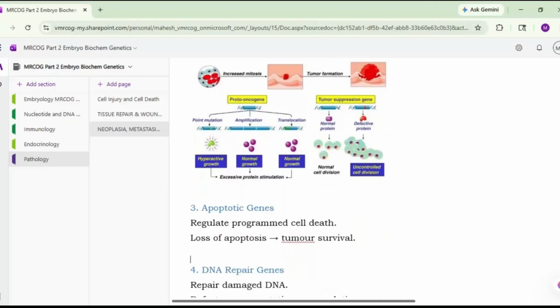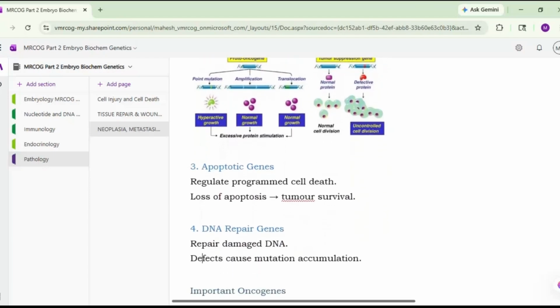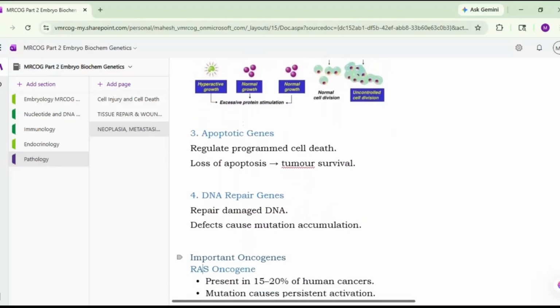Okay, normally in cell injury, when we discuss it, you will come to know there is a process called apoptosis. There is a programmed cell death, but if there is a loss of this apoptosis, then the tumor will survive. The cell will not die, it will survive. Then there are DNA repair genes, which repair damaged DNA. Okay, so defects will lead to mutation accumulation.